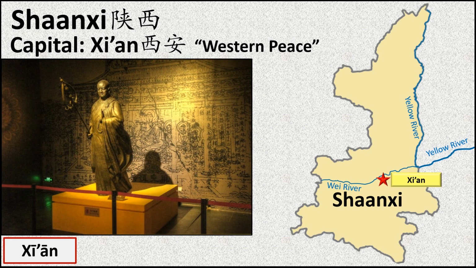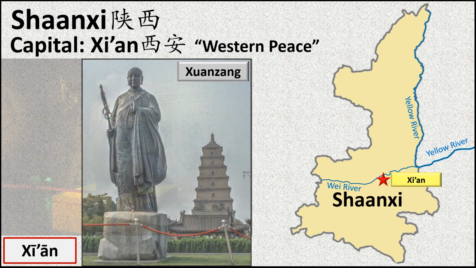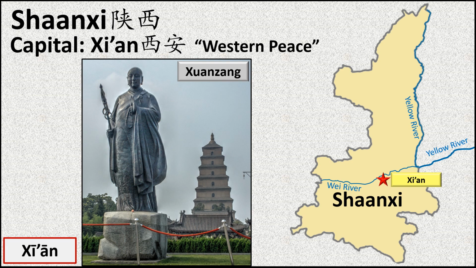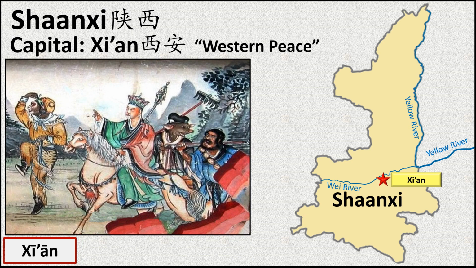In the 7th century, during the Tang Dynasty, the Buddhist monk Xuanzang traveled to India, returning with a vast trove of holy books. These were subsequently translated into Chinese by a team in Xi'an working at the Great Wild Goose Pagoda. A wild fantasy tale based on Xuanzang's trip was published in the 16th century as Journey to the West. This book is considered one of the 4 great classics of Chinese literature.